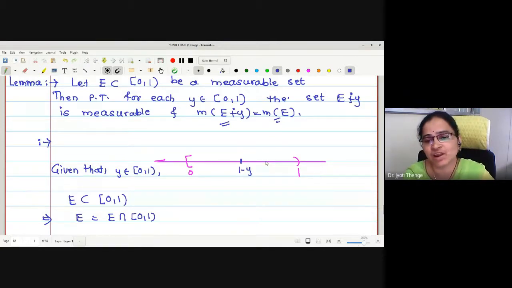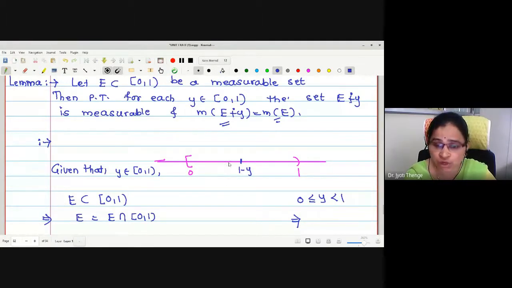Therefore, what is the value of 1 minus y? y actually lies between 0 and strictly 1, right? Therefore, I may say 1 minus y is also going to lie in between [0, 1). Yes, ma'am.